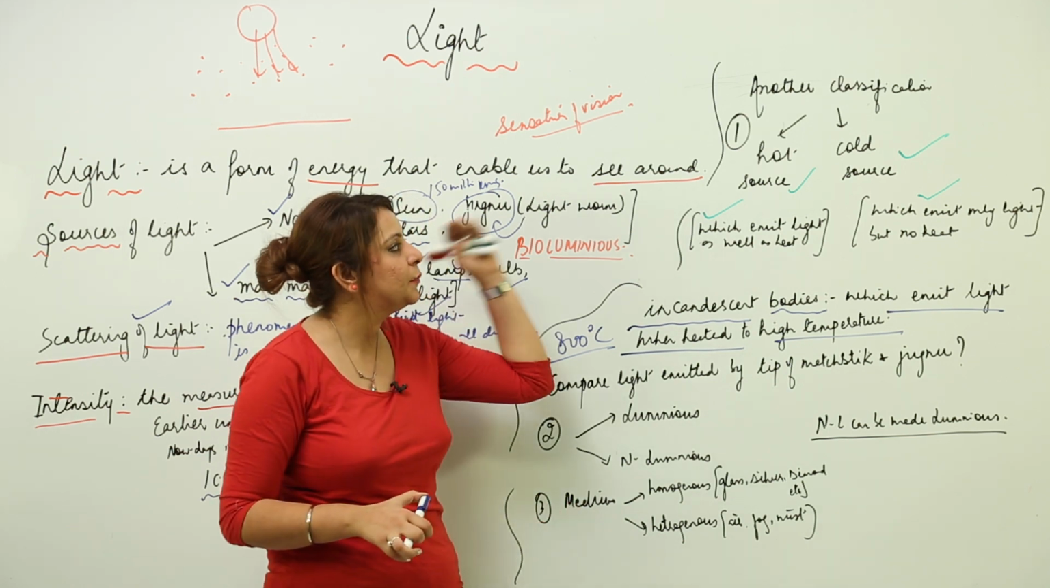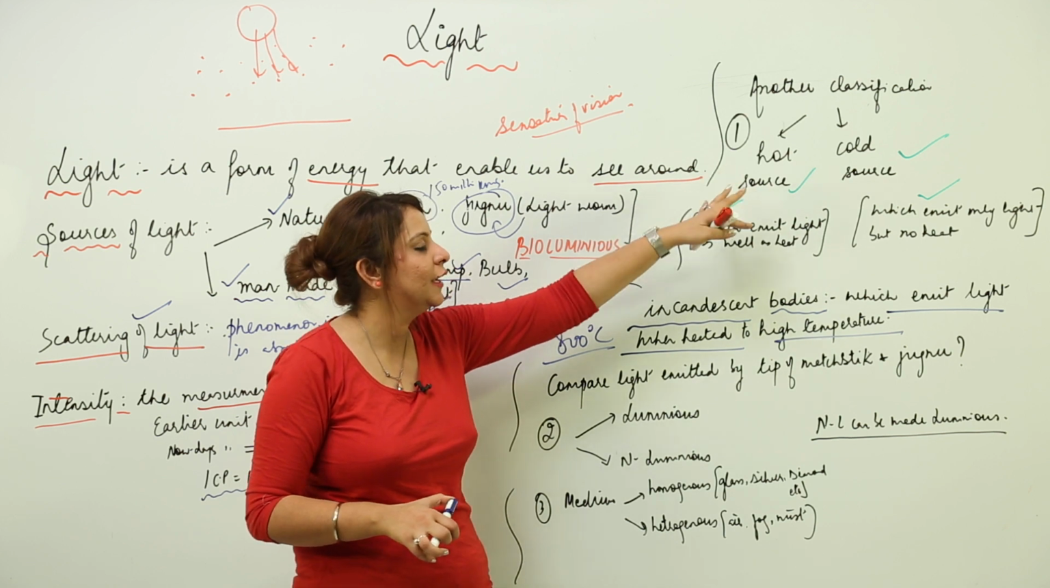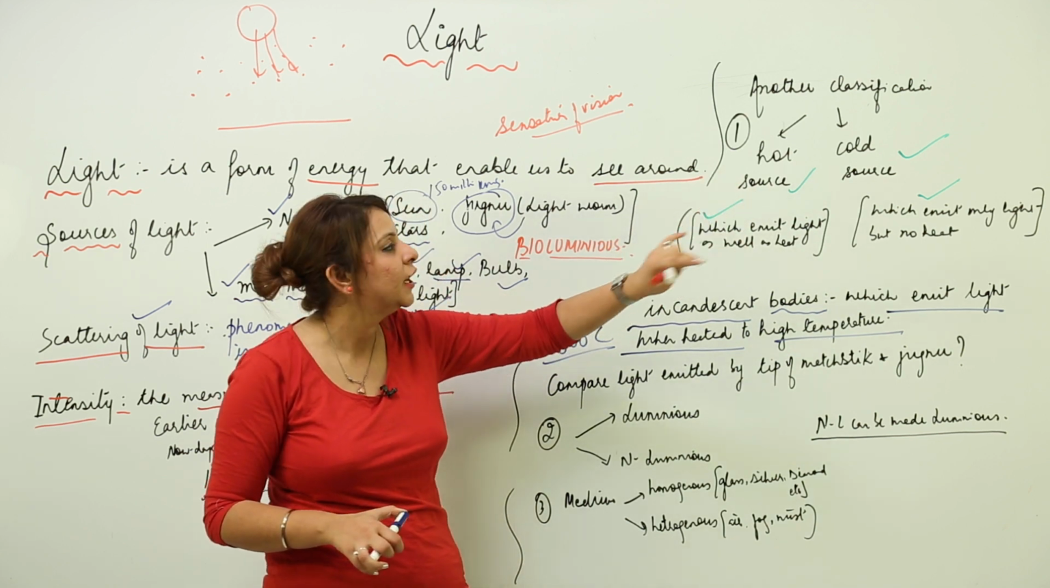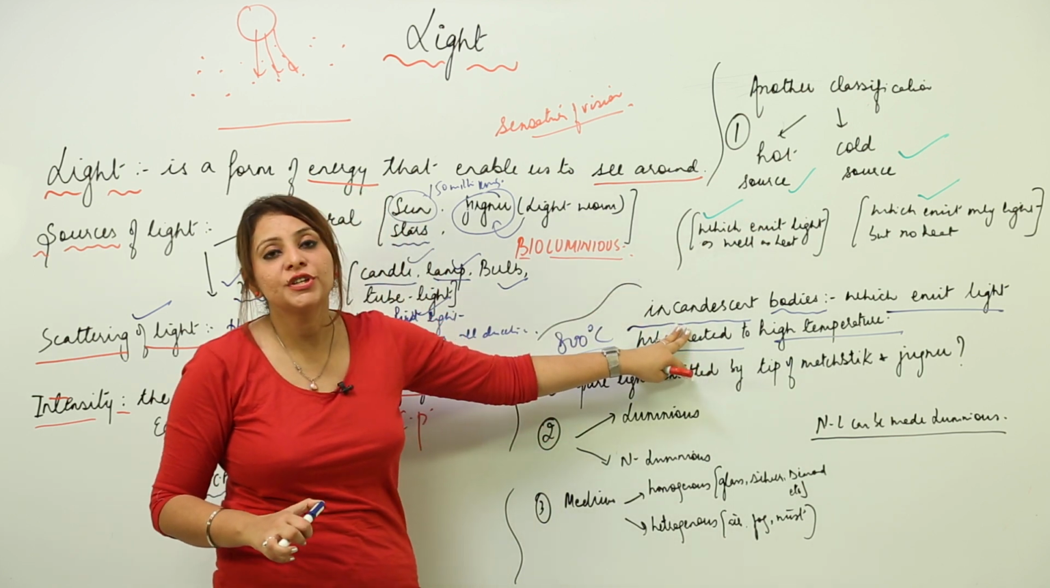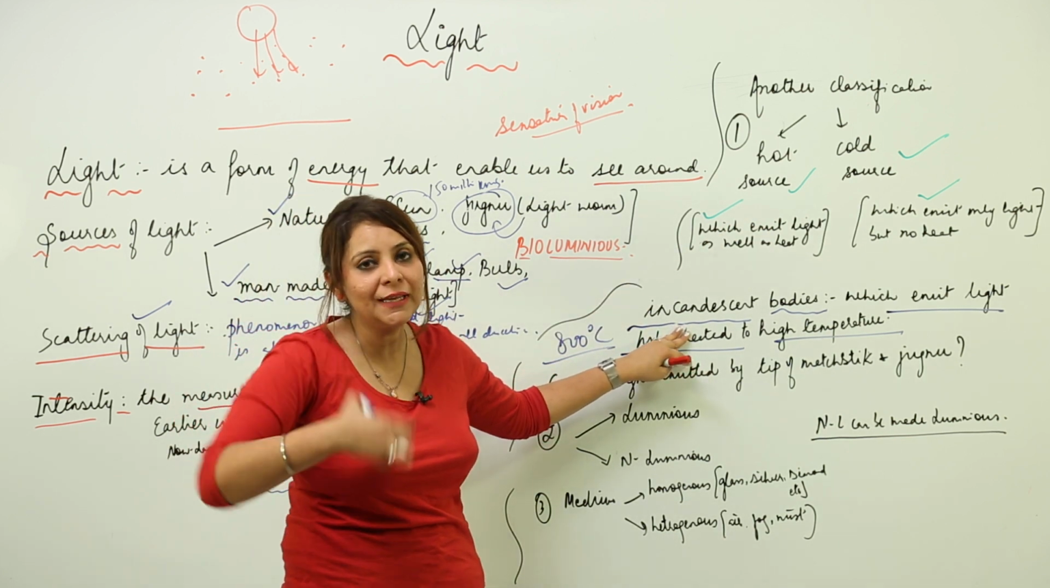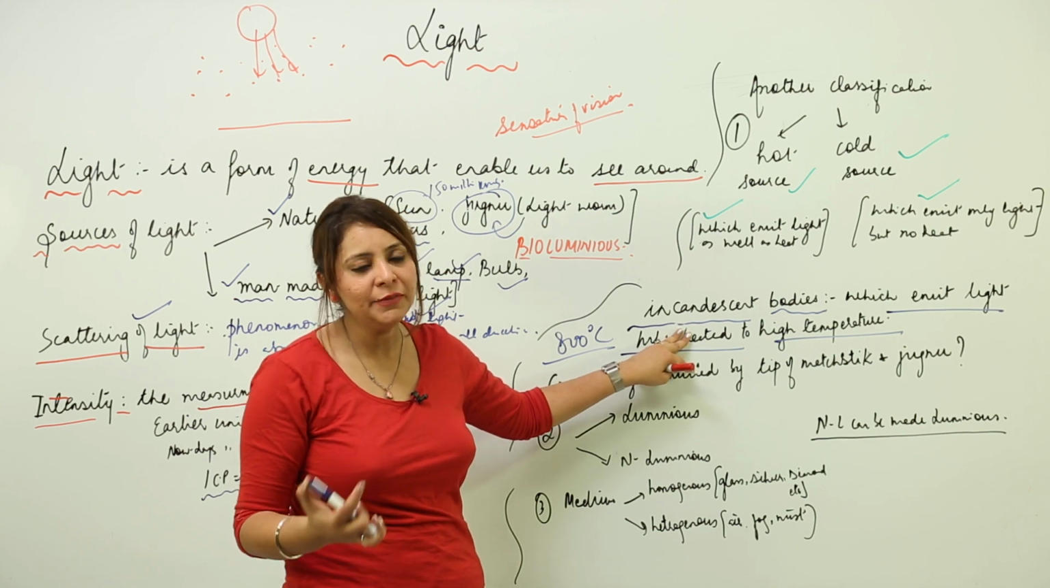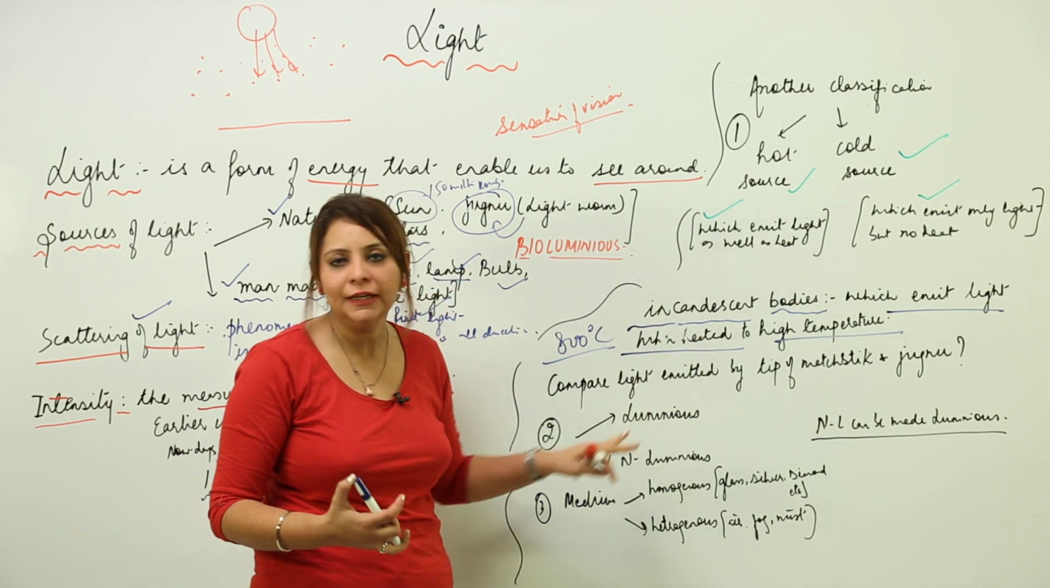So I think you got it: depending upon the temperature of the source, we have hot sources and cold sources, and along with that we have the incandescent bodies, which are not actually sources, but we can make them a source. How? When we heat them, they emit light, right? So these are the incandescent bodies.